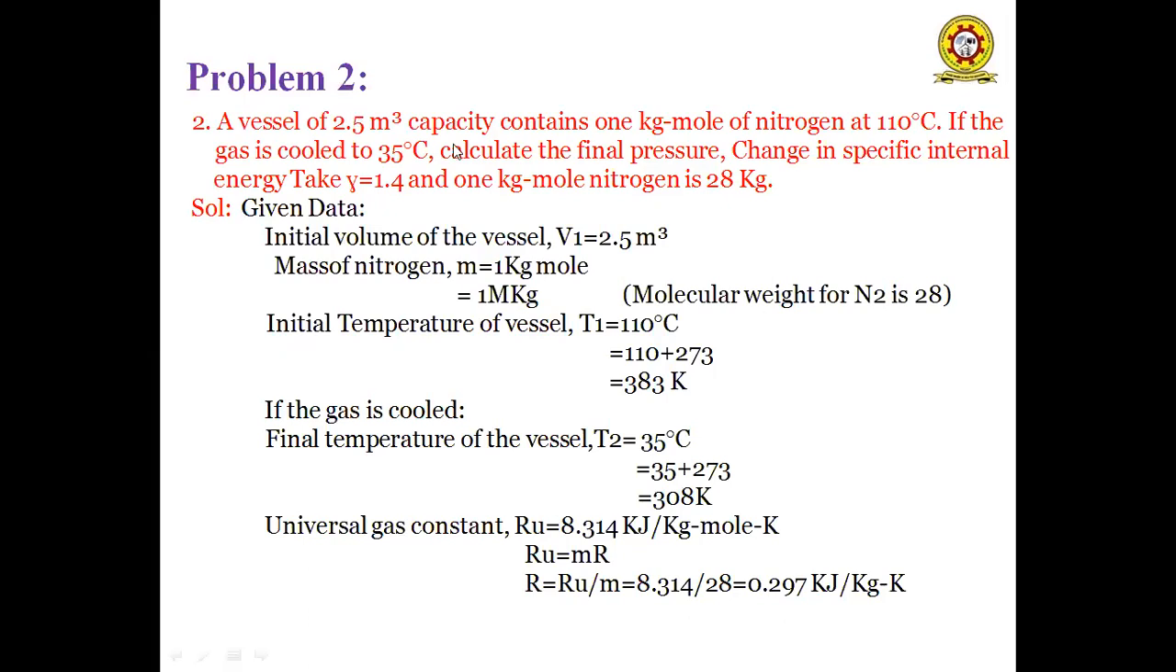A vessel of 2.5 meter cube occupies 1 mole of nitrogen at 110 degrees centigrade and the gas is cooled to 35 degrees centigrade. Calculate the final pressure and change in internal energy. Take gamma is equal to 1.4.